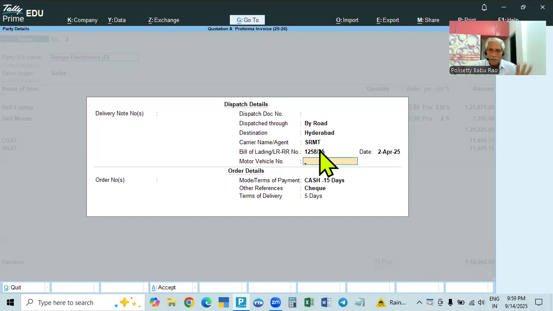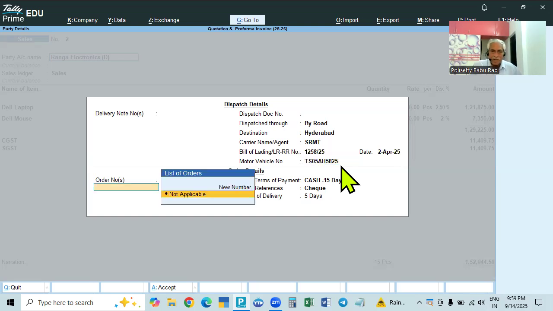The LR number, the receipt number and date, is given when sending by the transporter. For example, the vehicle number TS 05 AH with 4 digits.